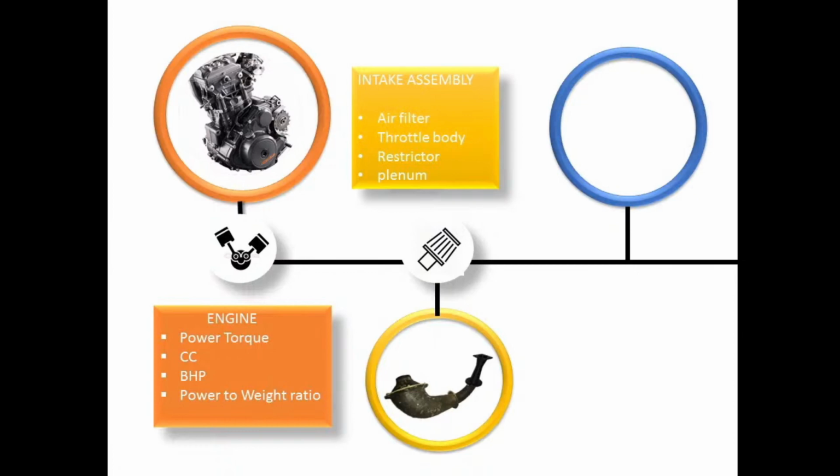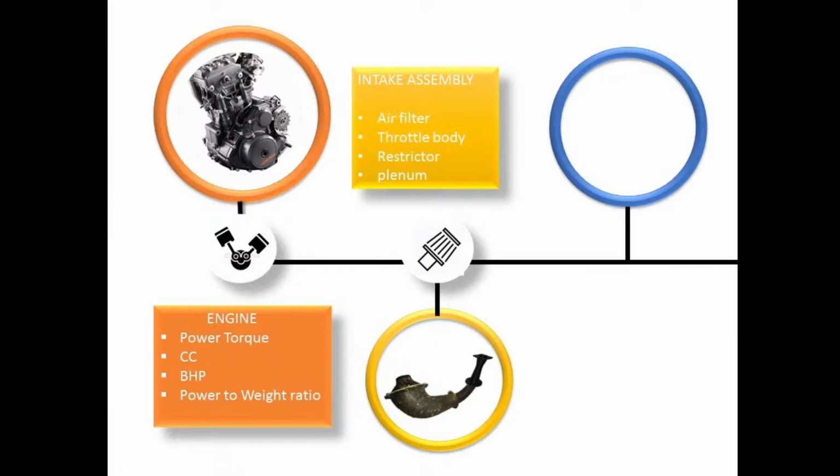Now next is the throttle body. The throttle body is a tube with a valve known as a butterfly valve, which controls the amount of air which enters the engine cylinder. It is actuated with the help of a throttle cable, a cable which is connected to the driver's accelerator pedal. So it controls the amount of air which gets inside the engine cylinder.